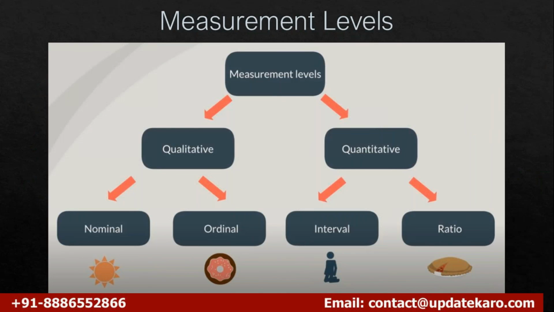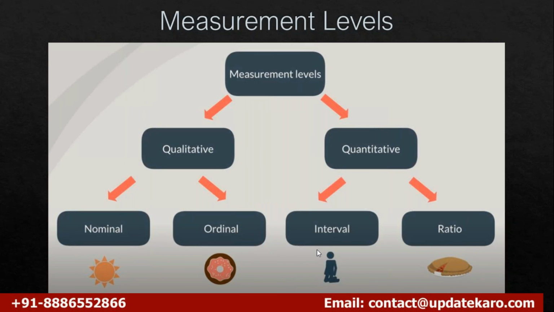Again, they are subdivided into nominal, ordinal, interval, and ratio. Nominal is different categories where the order of the categories is not important, whereas in ordinal the order of the categories is important. And in quantitative, we have ratio and interval. When you say ratio, taking the example of 0 centimeters, 0 millimeters, 0 inches, 0 kilometers, everything means that length is 0.